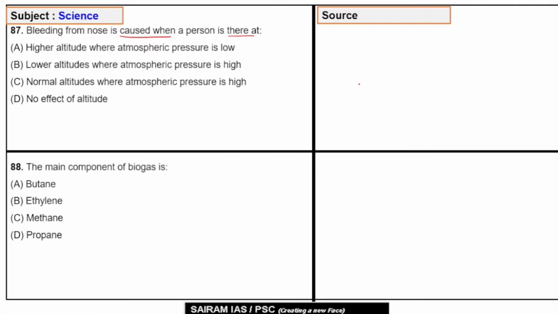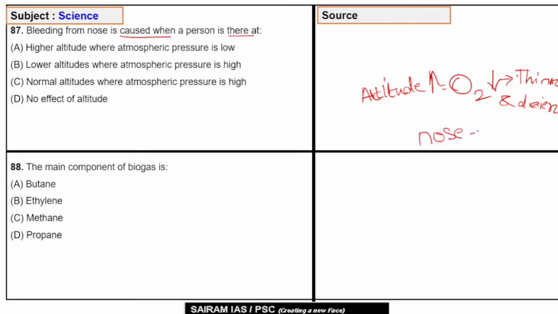As you know, as altitude increases, the availability of oxygen decreases, which makes the air thinner and drier, and the dryness can cause the nose to bleed. So the correct answer will be A, higher altitude where atmospheric pressure is low.